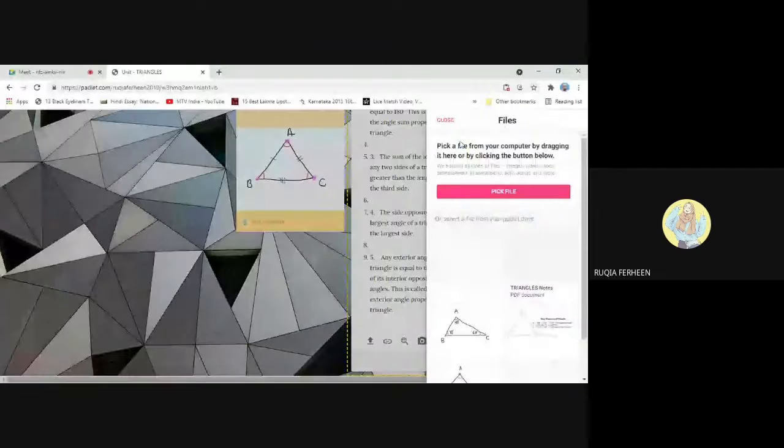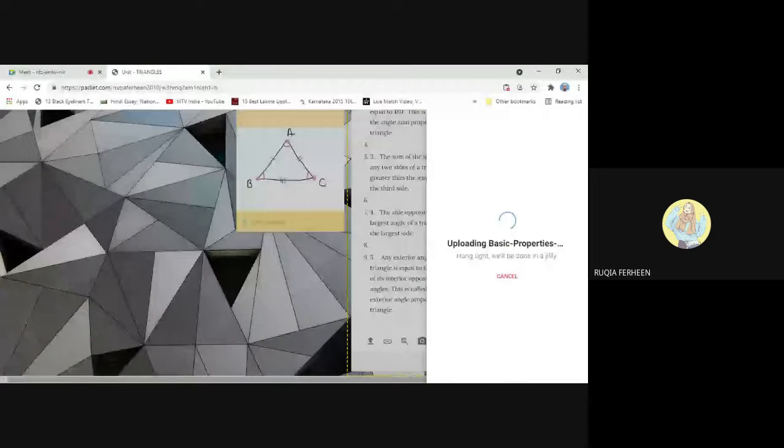Here you'll be directed to a files page. Pick a file from your computer by dragging it here or by clicking the button below. Click here to pick a file. And wherever you have downloaded the image, go to that file and select the image which you want to post and click open.